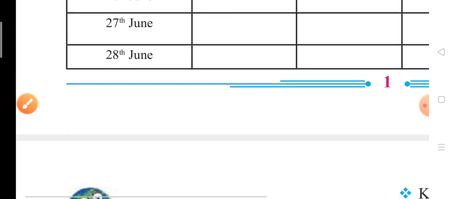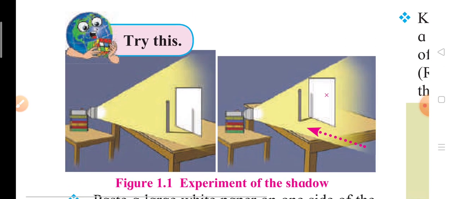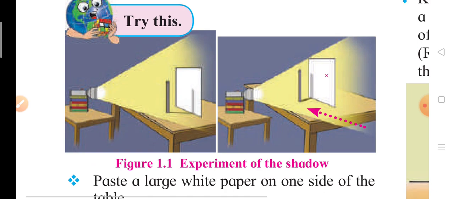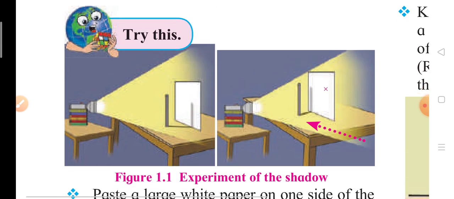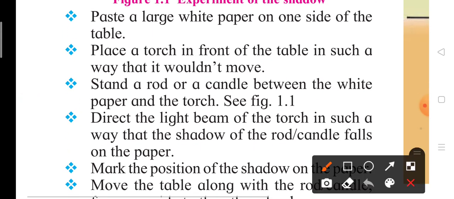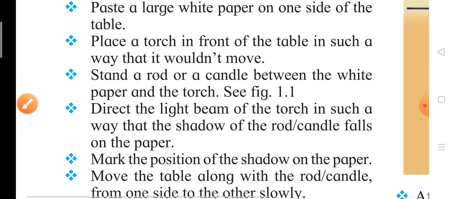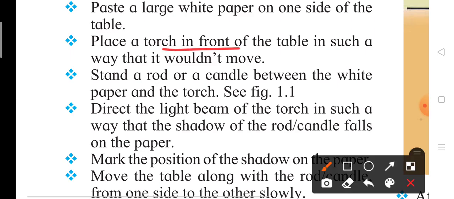Let's move on to the next page. Try this: the element of shadow. Place a large white paper on one side of the table, and place a torch in front of the table in such a way that it wouldn't move.